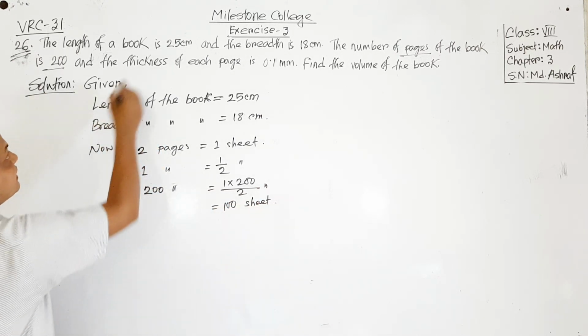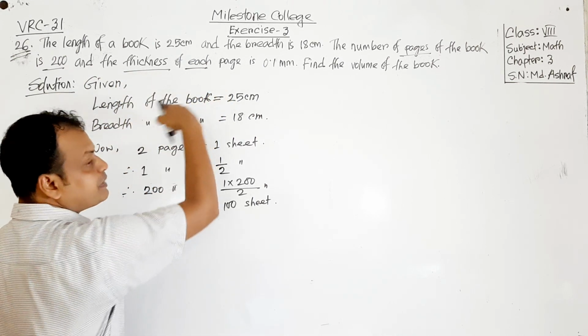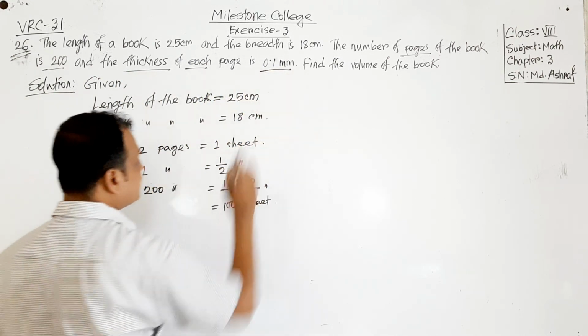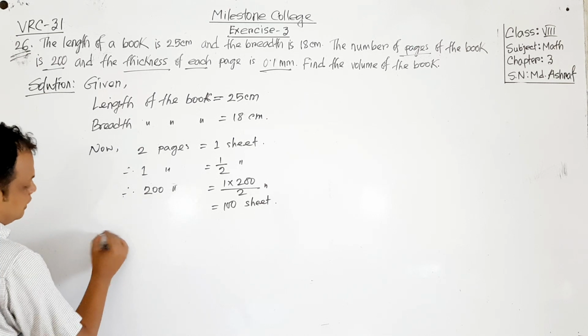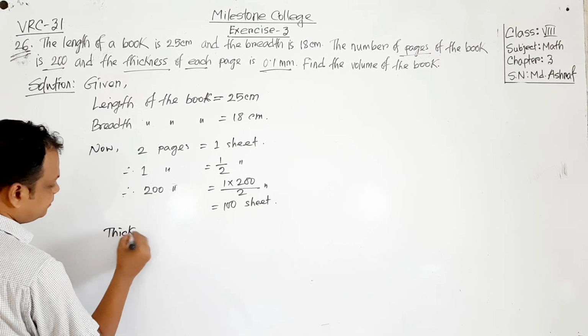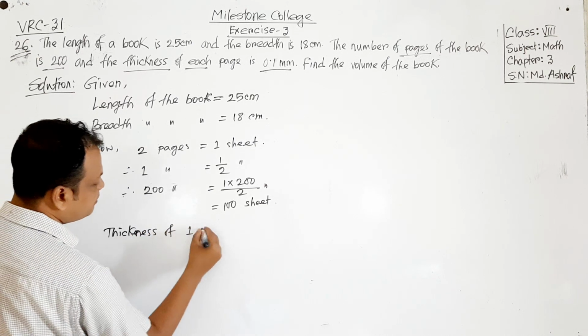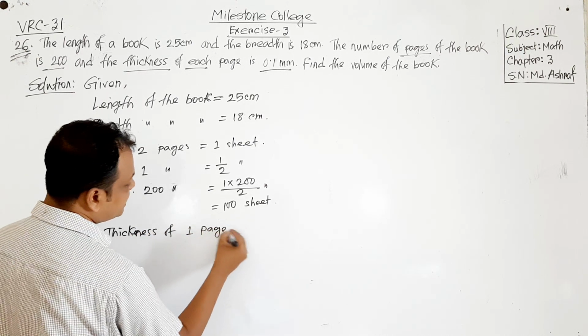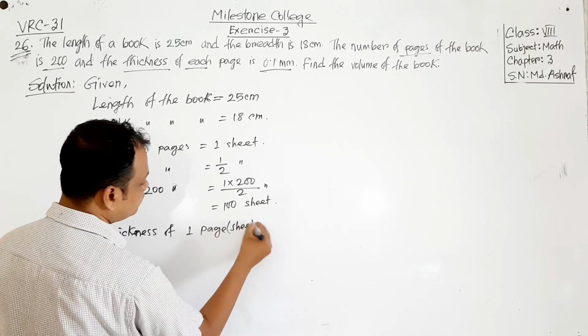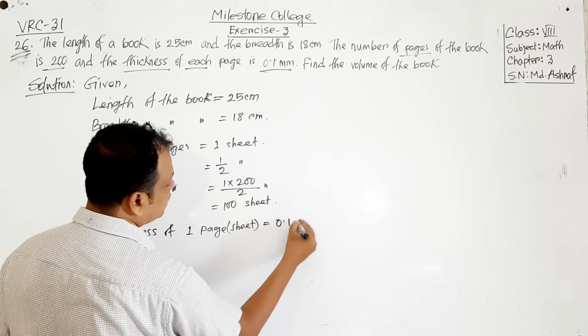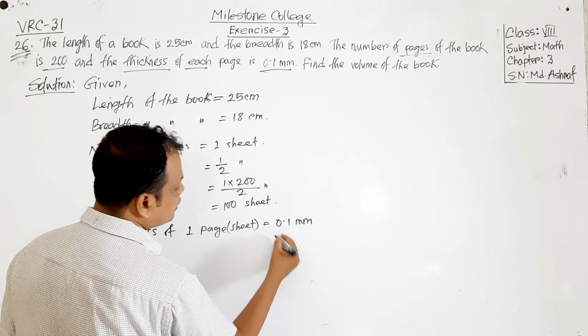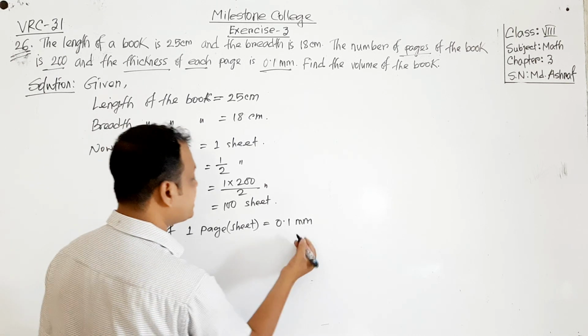There is given the thickness, that means 1 page is 0.1 millimeter. So can we find the thickness of 1 page, that means sheet, equals 0.1 millimeter. So if we convert this into centimeter, then how will it be?